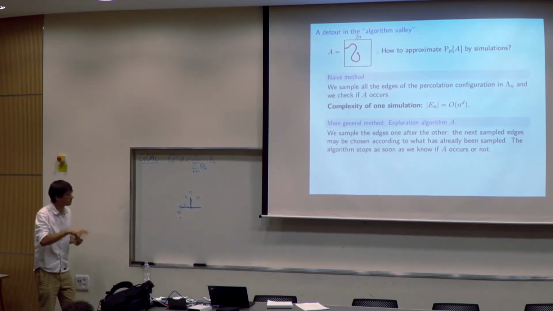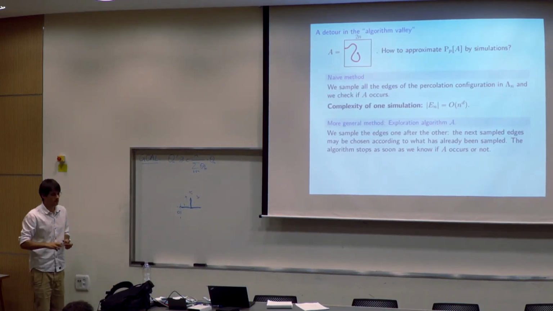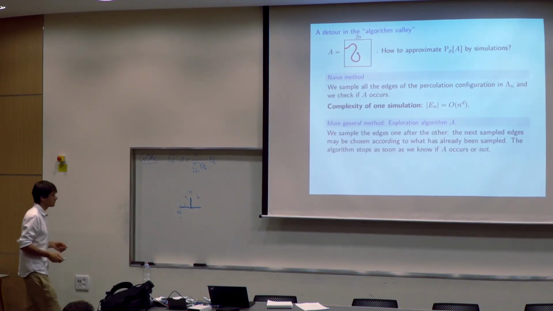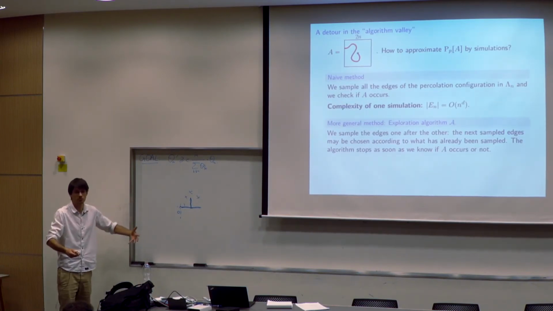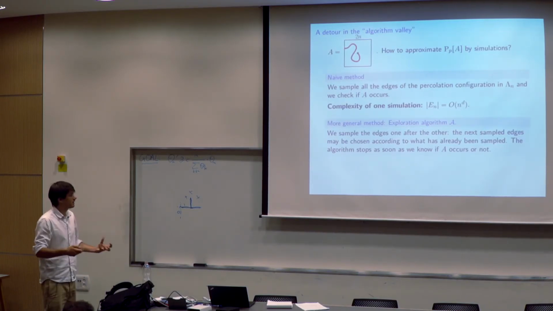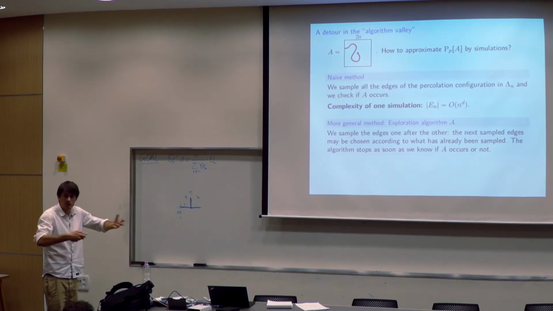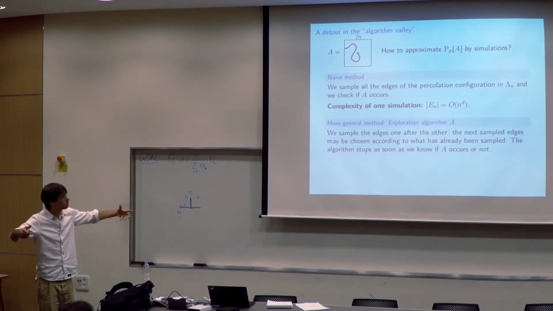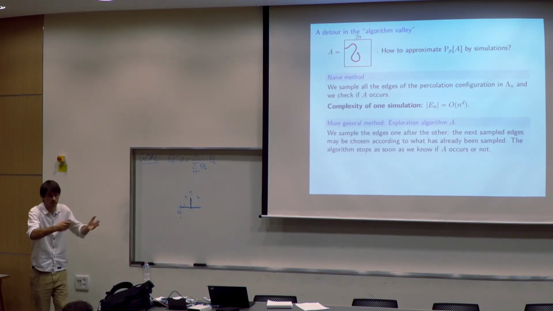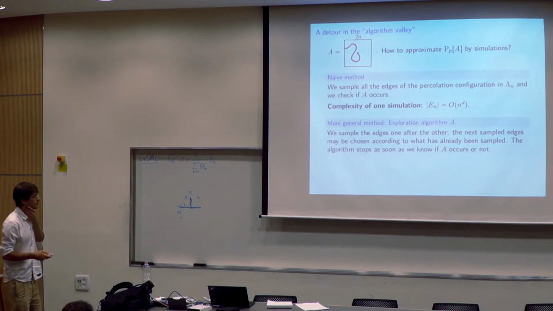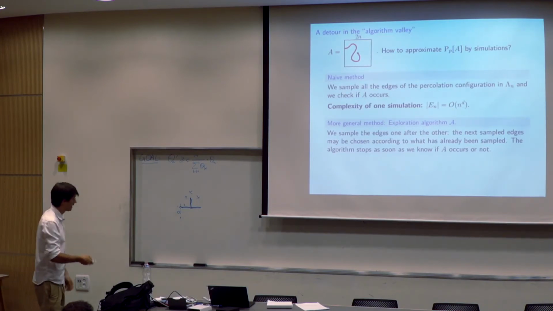It's just an exploration algorithm, and the algorithm stops when I have finished exploring the cluster. At the end, I know if the event occurs or not, because I have explored all the cluster. Either this cluster touches the boundary, or it doesn't and I see a blocking surface. So this is an algorithm that determines the event A.